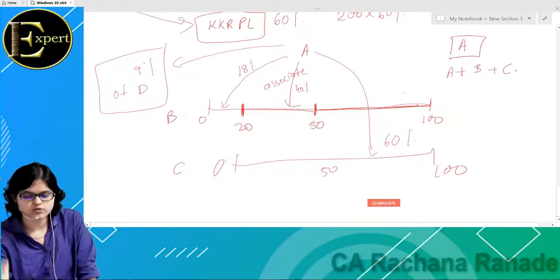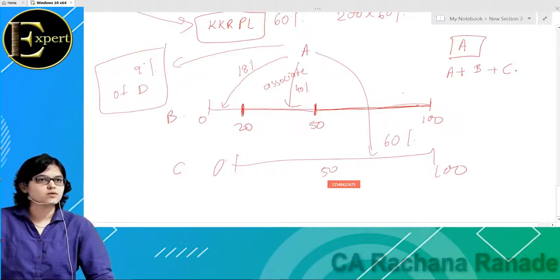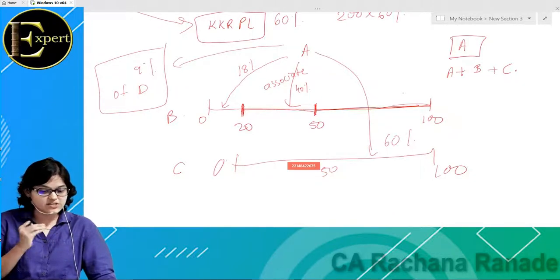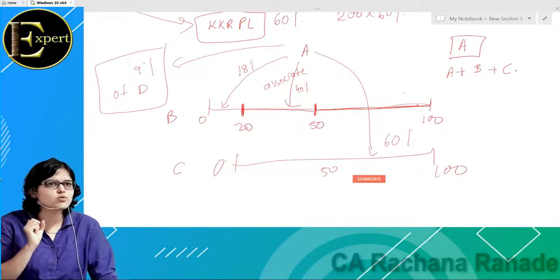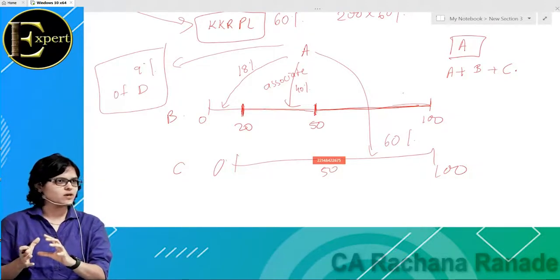So I feel that option D will not be the answer for this. There has to be some rule, there has to be some law, there has to be some guidance. Okay. So you need not know all these things, but I'm just telling you because you asked this question. There is something known as accounting standards. It's a law for accounting in simple words.